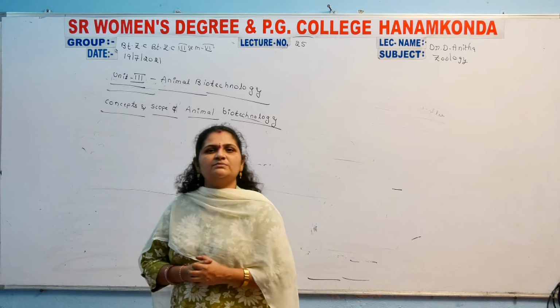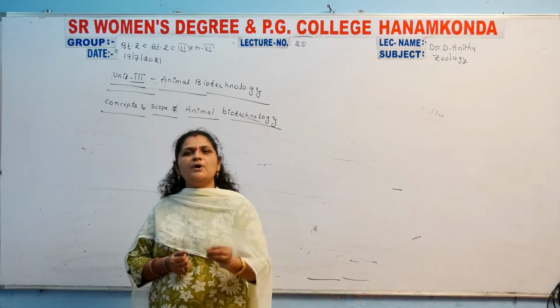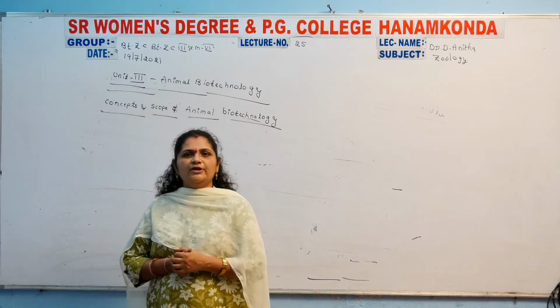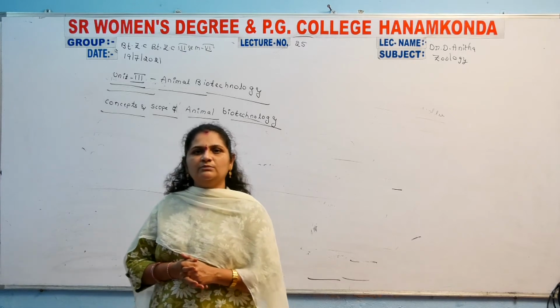So what is the concept of animal biotechnology, and what is the scope of animal biotechnology? What is the importance of animal biotechnology?